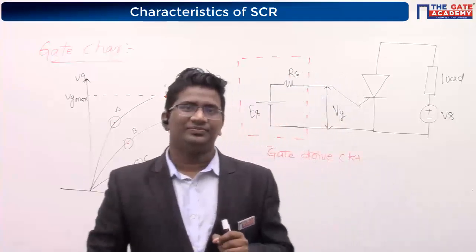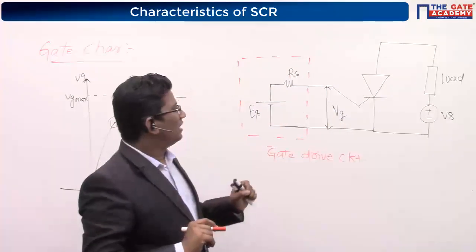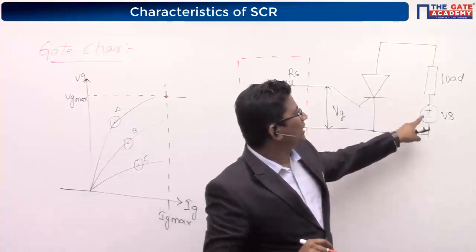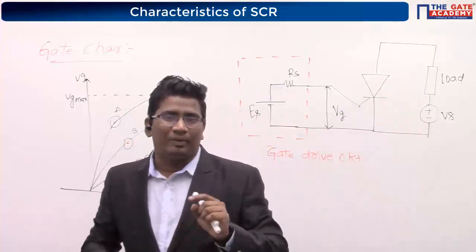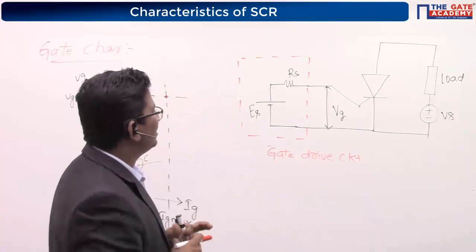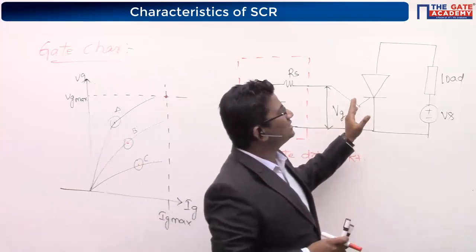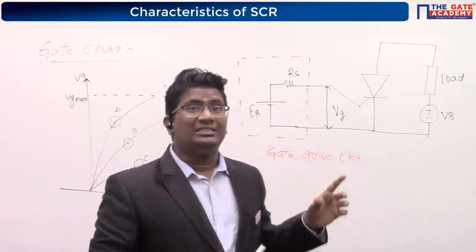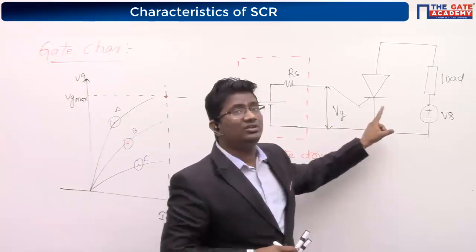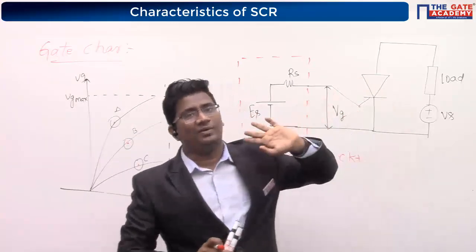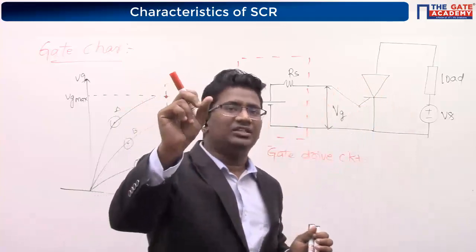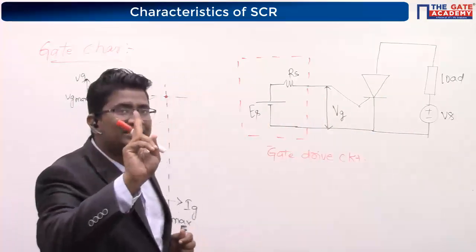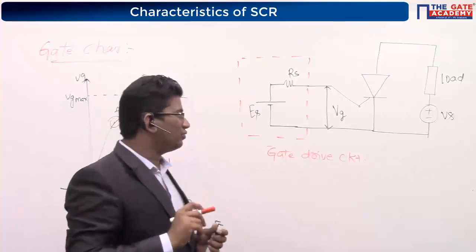You tell me. Low power circuit. Your SCR with load and source, is it a high power circuit or a low power circuit? SCR with the voltage source and load is a high power circuit. Keep these things in your mind. Later I will ask these two points again.